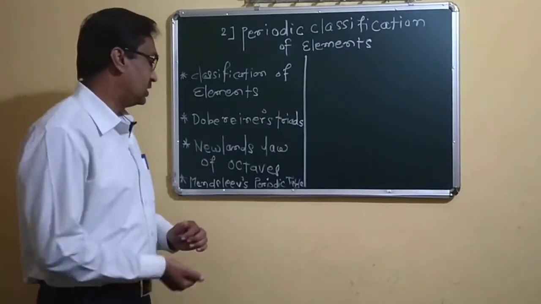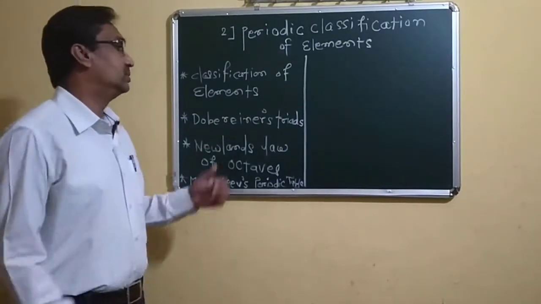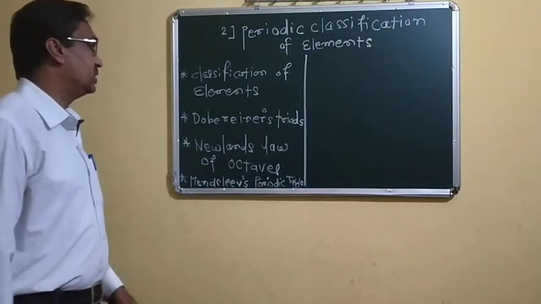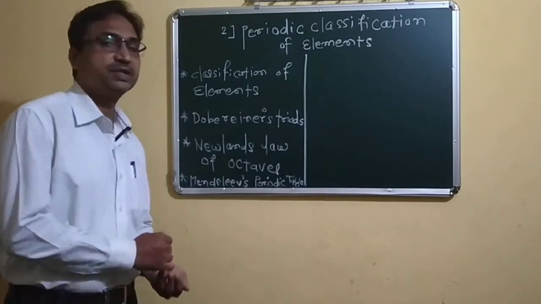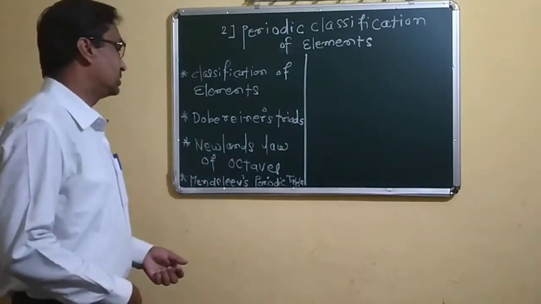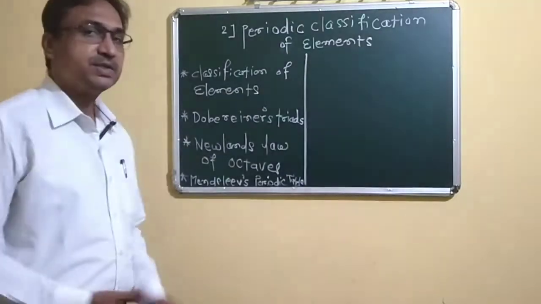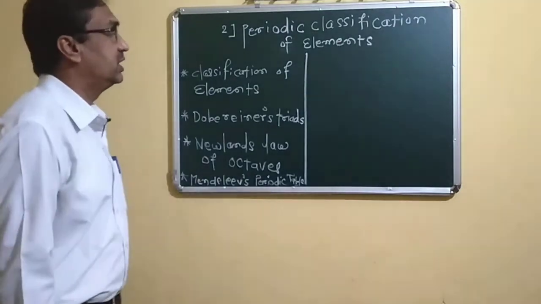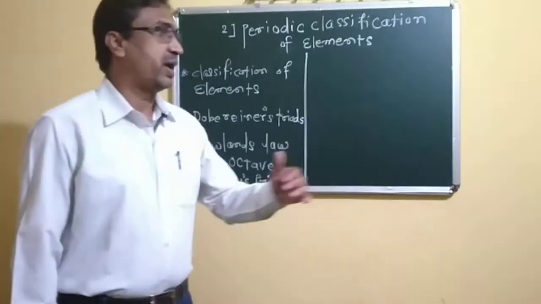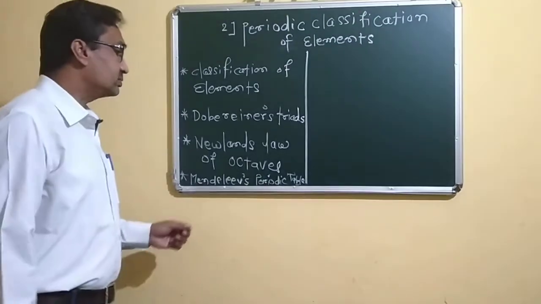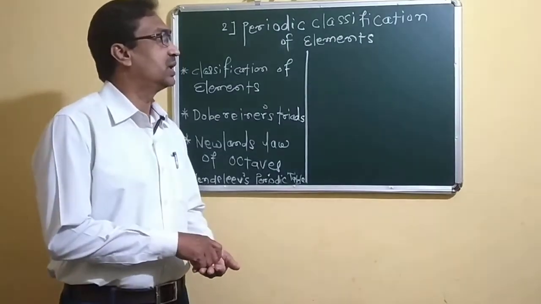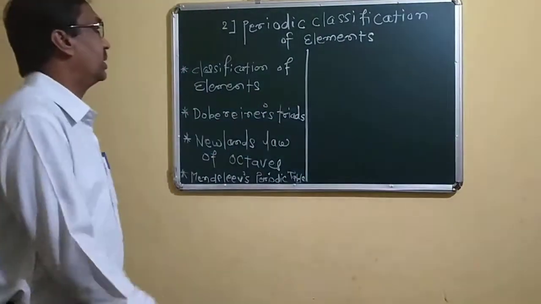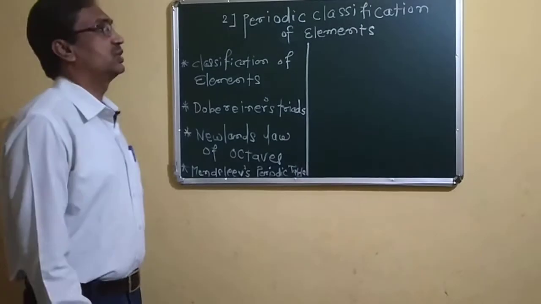For that, two scientists tried to arrange these elements in a particular pattern. One of them is Dobereiner's triads, and afterwards the Newlands' octaves. And if time remains, we will study Mendeleev's periodic table. Dmitri Mendeleev, the Russian scientist, primarily discovered how the discovered elements can be arranged in a specific order in the table. So we have to start first with the classification of elements.